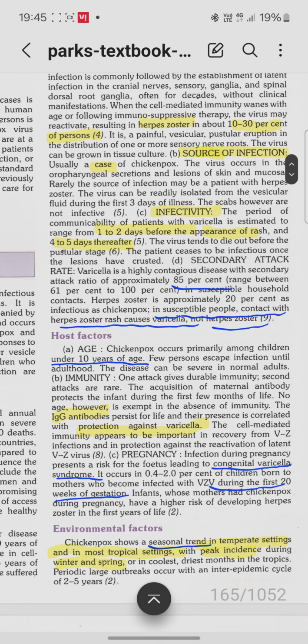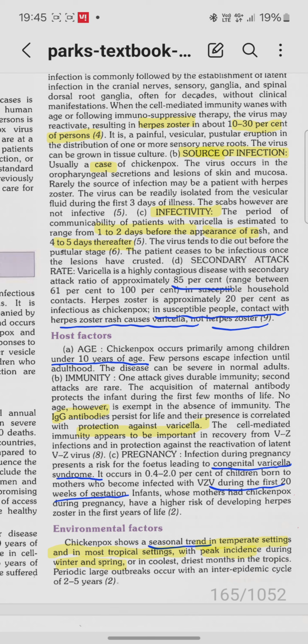Next, we are moving on to host factors. The reason I'm in a hurry is that it is exam time and I do not want to create a lag. That is why I am rushing through the topics. Yeah, you can adjust the speed according to your convenience.